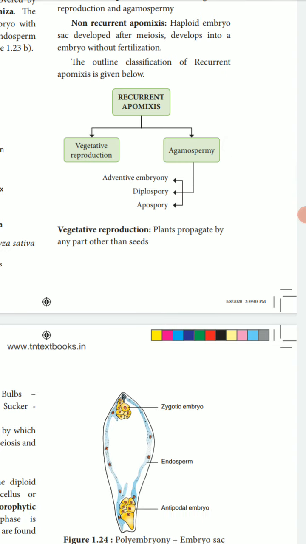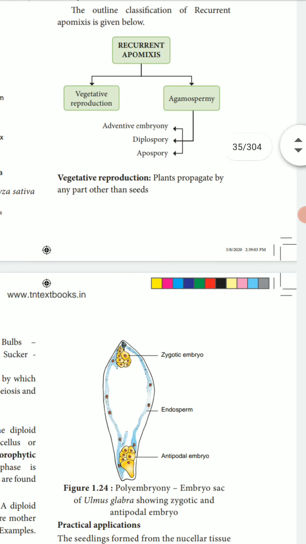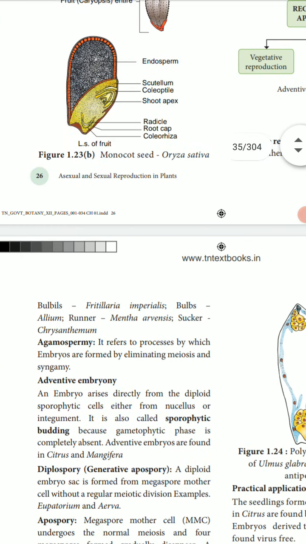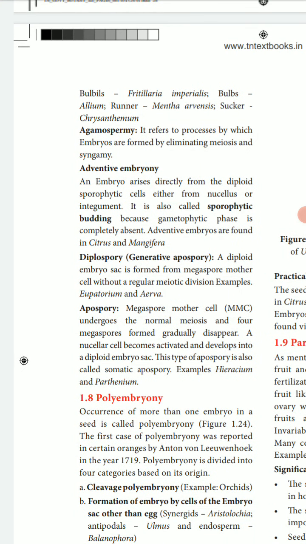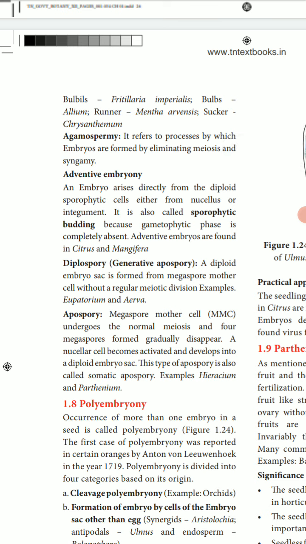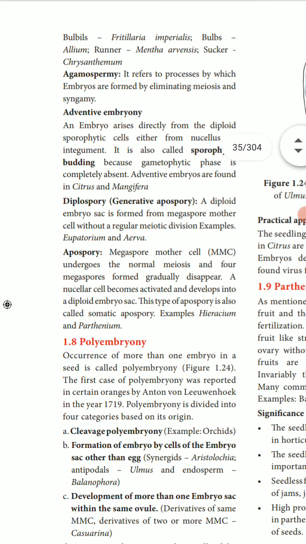Recurrent apomixis has two types, vegetative reproduction and agamospermy, including adventive embryony, diplospory and apospory. Then bulbs: plants like Allium; runner: Mentha arvensis; sucker: chrysanthemum. So agamospermy refers to the process which has an embryo sac.